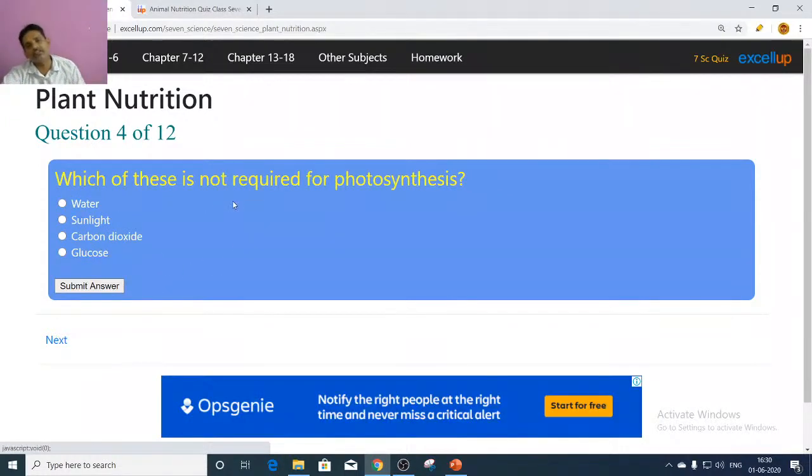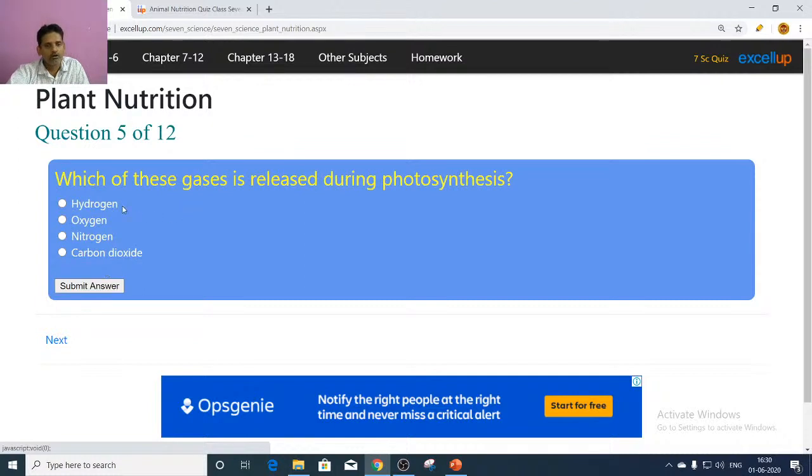Which of these is not required for photosynthesis? Water, sunlight, carbon dioxide, and glucose. Which one? Glucose is the product, so it is not required. Next, which of these gases is released during photosynthesis? When you see the reaction of photosynthesis, what is the product released? Oxygen.